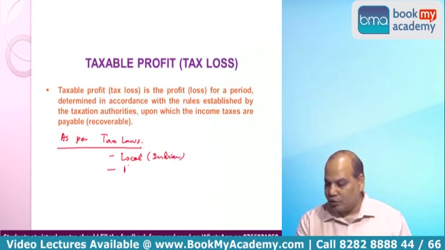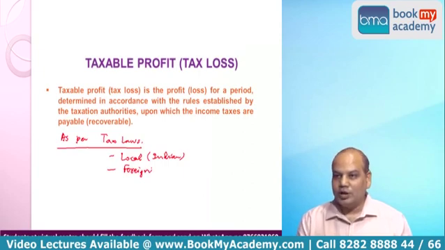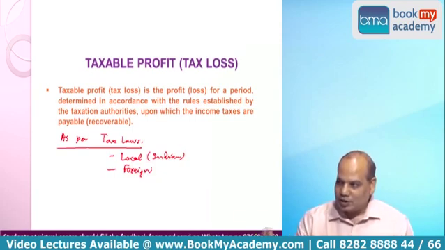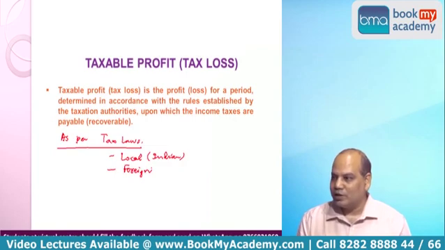Or it can be foreign tax laws also, because companies now earn income from different parts of the world. So Infosys is earning from America. So as per American laws, whatever is the taxable profit is also a part of this chapter. So law can be Indian tax law, that Income Tax Act 1900 something. 63? 61?